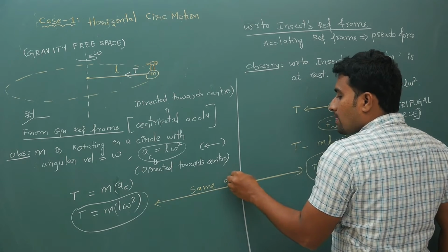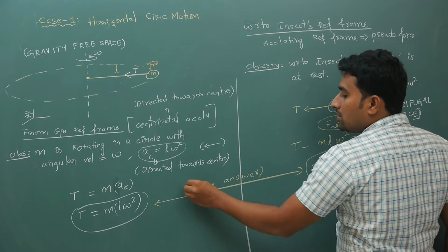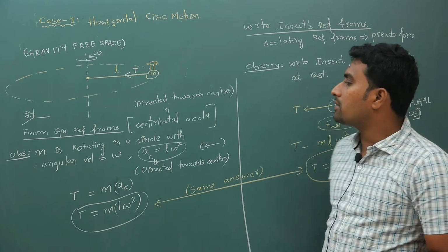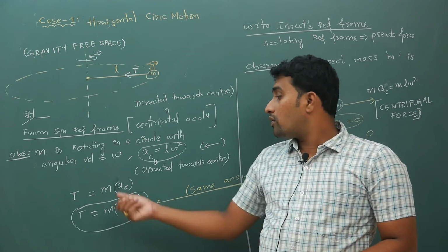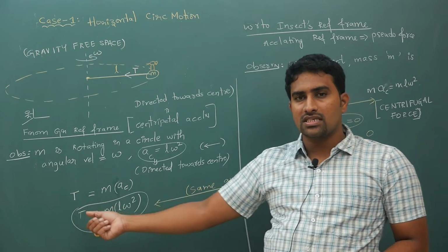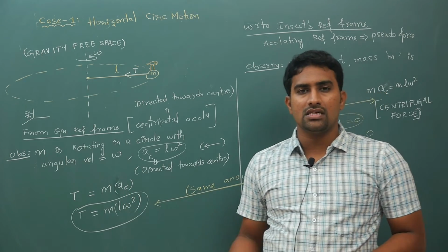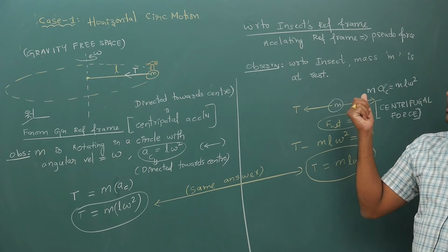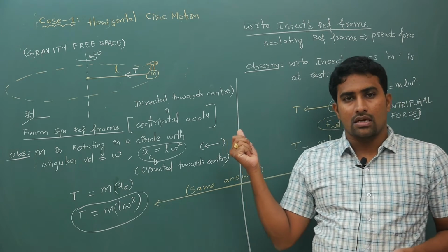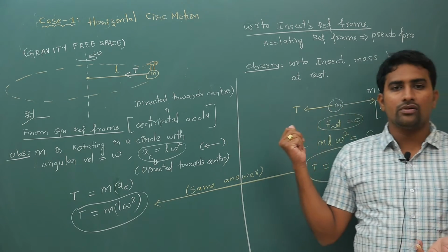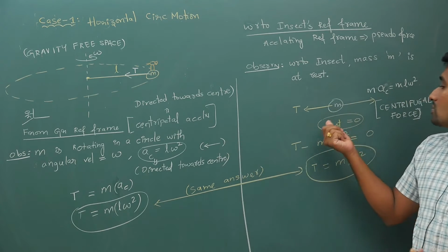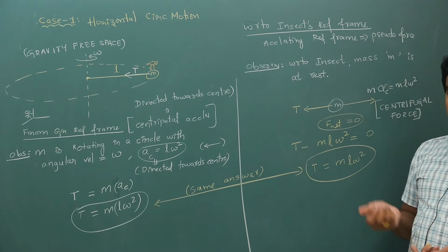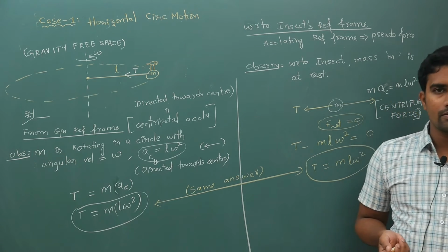With respect to the ground frame you see acceleration, so you write the force towards the center, the centripetal force, which is tension, and directly equate tension to mass times centripetal acceleration. Here, with respect to the insect, you will feel that the bob is at rest. So if the bob is at rest, the net force on the bob will be equal to 0. That is why T is equal to m times L omega square.